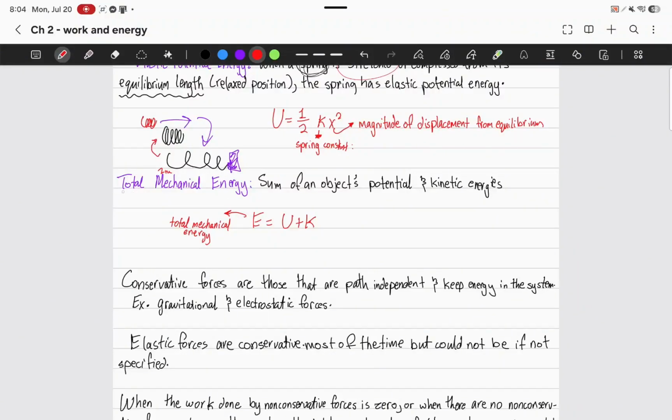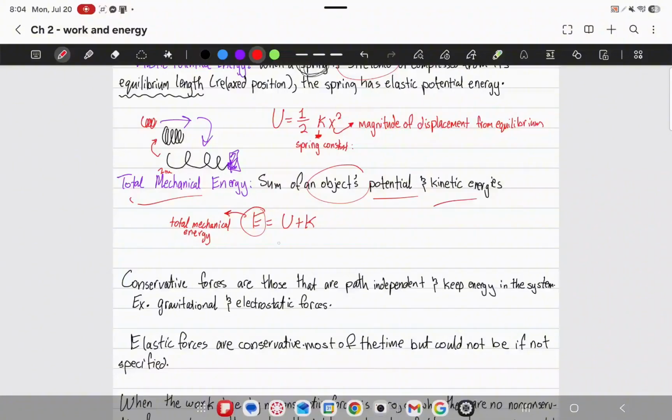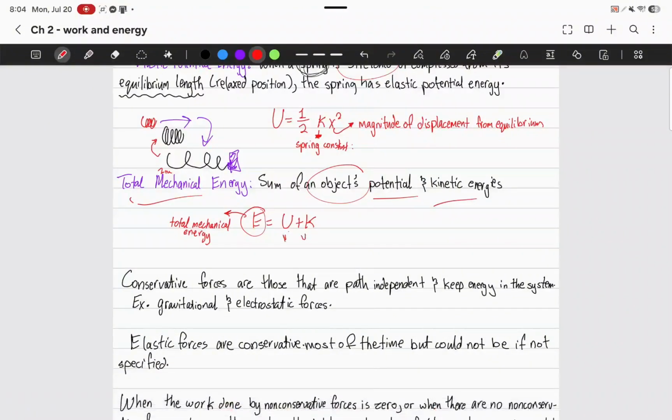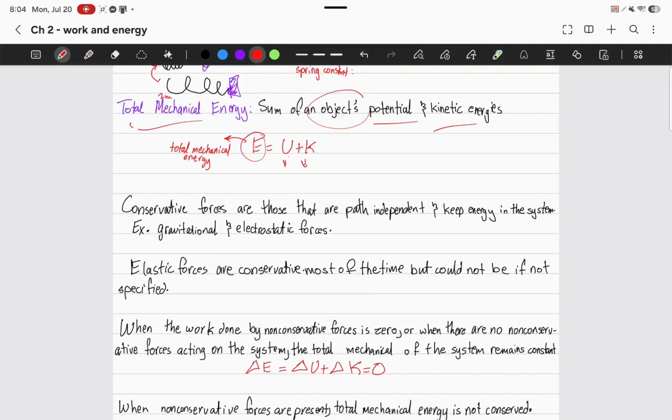So that means that it has mechanical energy, and that's the sum of both the potential and kinetic energy. And the unit for that is E. So E is equal to U, which is potential energy, plus K, the kinetic energy.